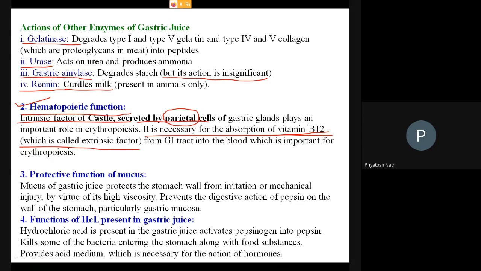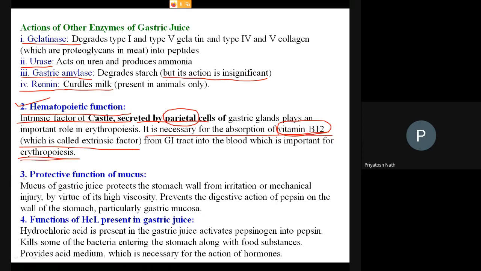And you know, this vitamin B12 is important for what? Erythropoiesis, meaning development of the RBC. So by secreting the intrinsic factor, which is helpful in absorption of vitamin B12, it is making vitamin B12 available in the body. Thus, it is indirectly helping in erythropoiesis, as vitamin B12 is important for erythropoiesis.